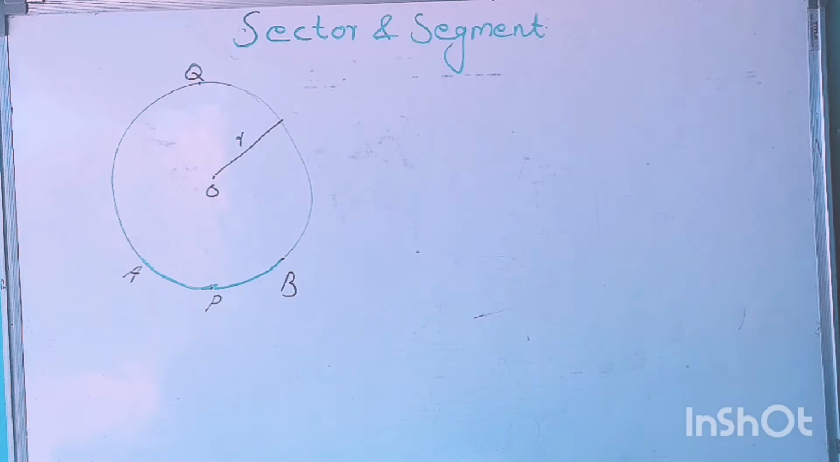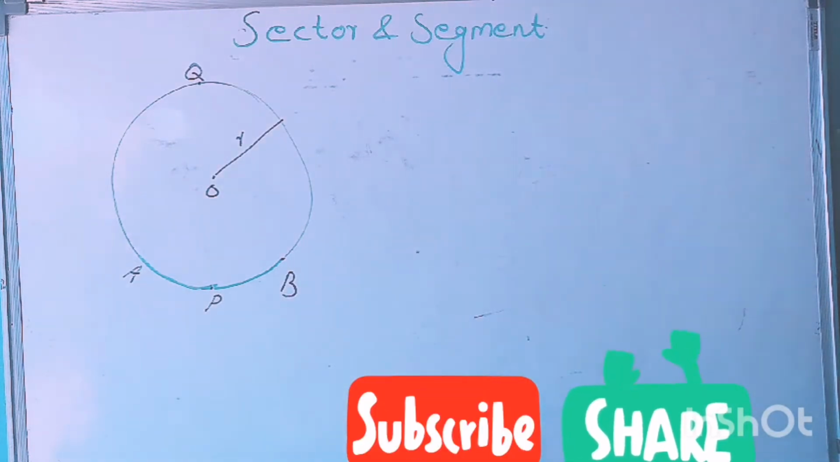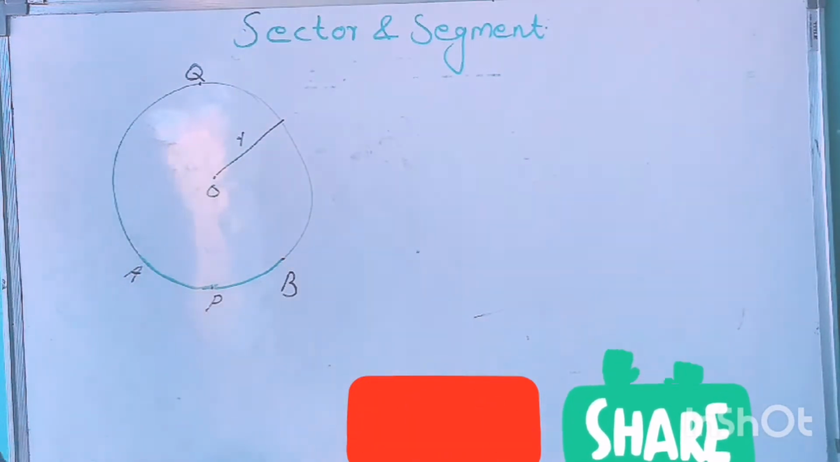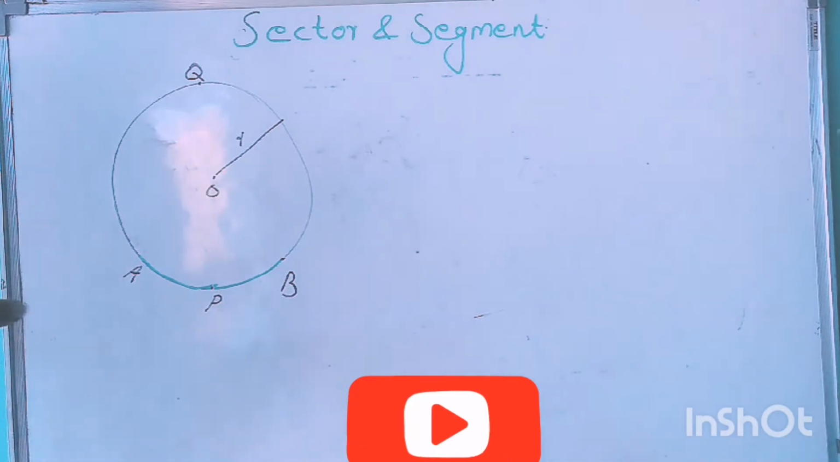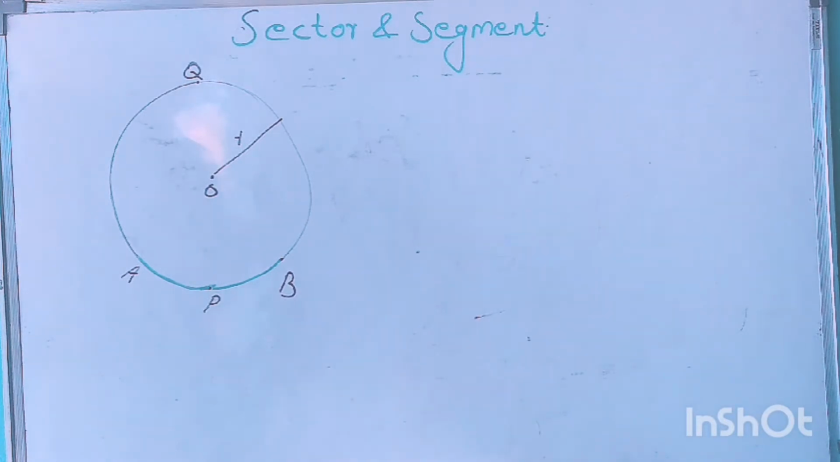Hi dear children, today we are going to discuss the next section of the chapter, areas related to circles, that is sector and segment. Okay, what do you mean by arc of a circle? Arc of a circle. A part of the circumference of a circle is called arc of a circle.